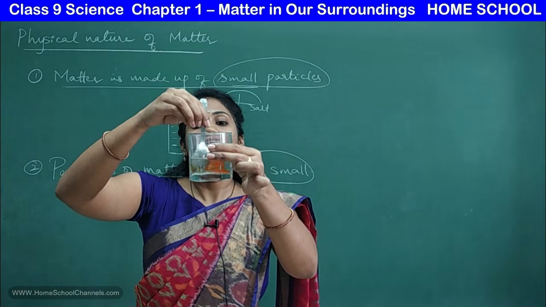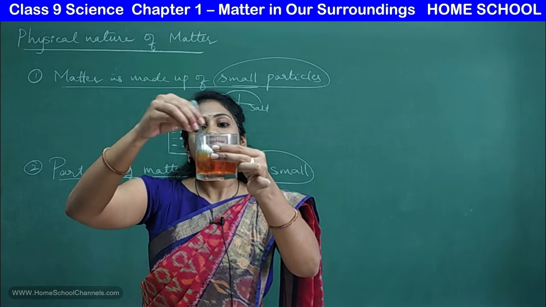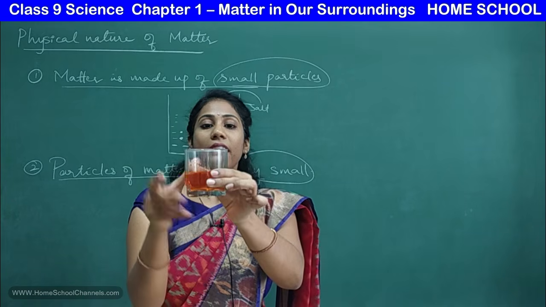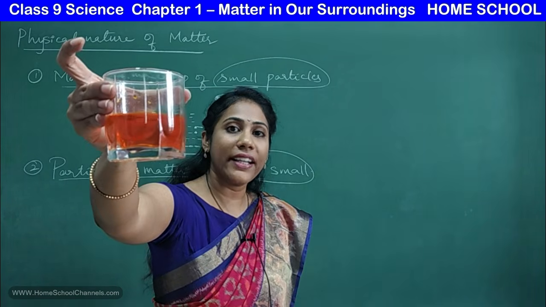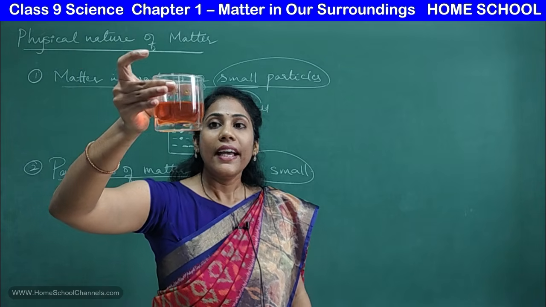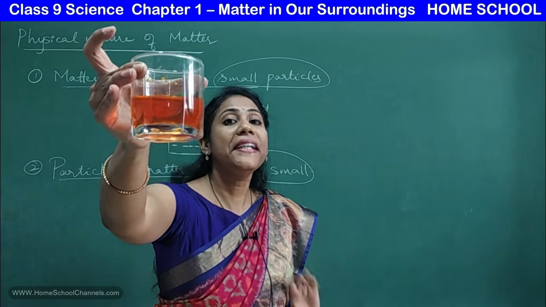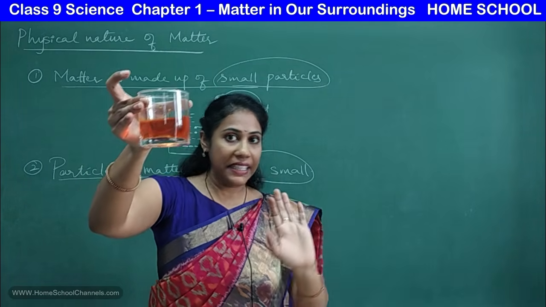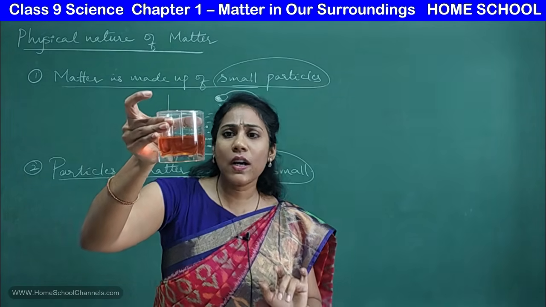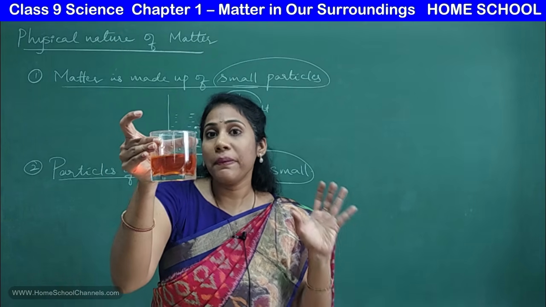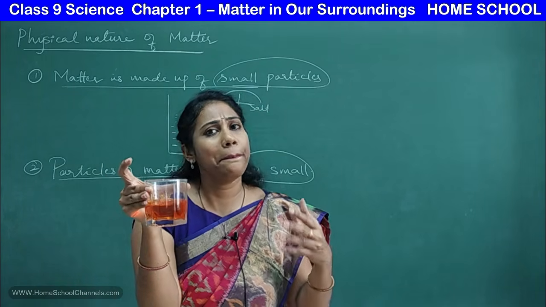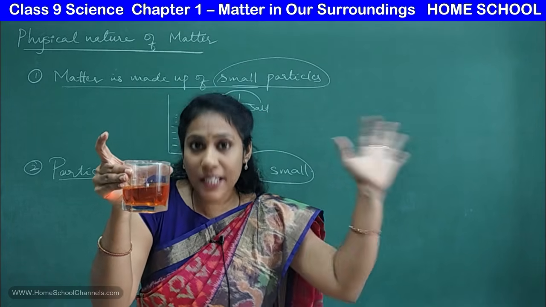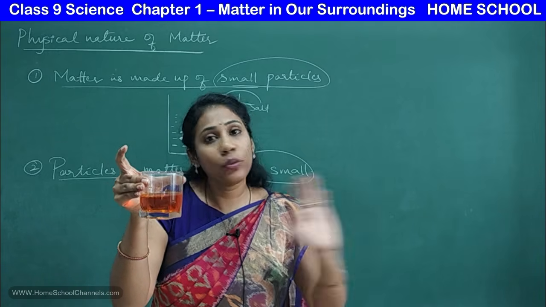See what would happen. I'll mix it nicely. When I mix it nicely, you get a beautiful orange colored solution, right? So your solution is completely orange in color, isn't it? And it has completely dissolved in water. See, there are no orange crystals settled at the bottom. That means it is completely dissolved. It has dissolved means what? These crystals are made up of millions of particles, so they have occupied the spaces between water molecules, and that's how they have dissolved.